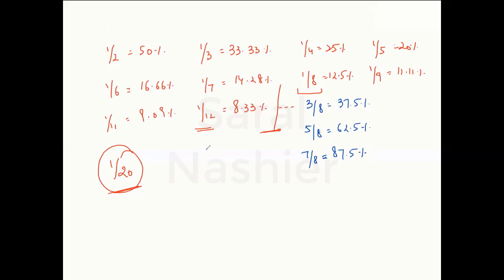1 by 6 is 16.66. So what is 5 by 6? It is 83.33%. 1 by 4 is 25. So what is 3 by 4? It is 75%. Similarly, 2 by 3 is 66.66%.